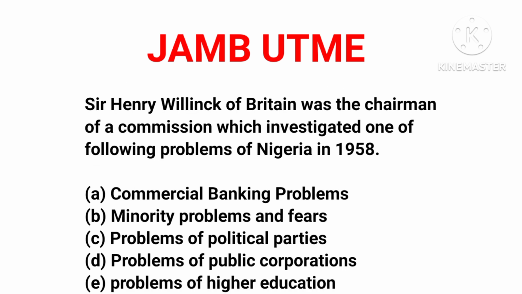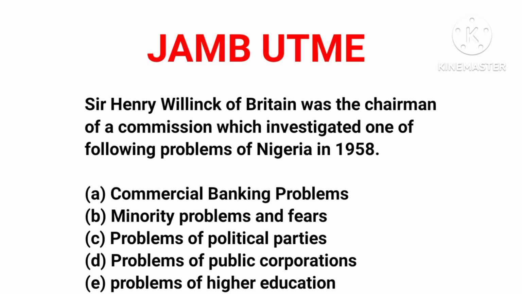Question 3 is: Sir Henrik Willink of Britain was the chairman of a commission which investigated one of the following problems of Nigeria in 1958. We have option A, commercial banking problems; B, minority problems and fears; C, problems of political parties; D, problems of public corporations; E, problems of higher education.